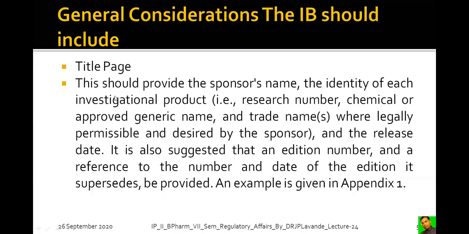The identity of each investigational product, that is research number, chemical and approved generic name, trade names where legally permissible and desired by the sponsor, and the release date of the product. So this information needs to be maintained in the title page.